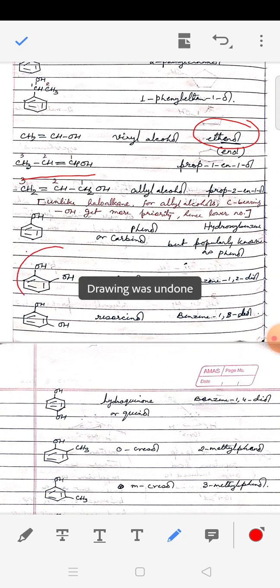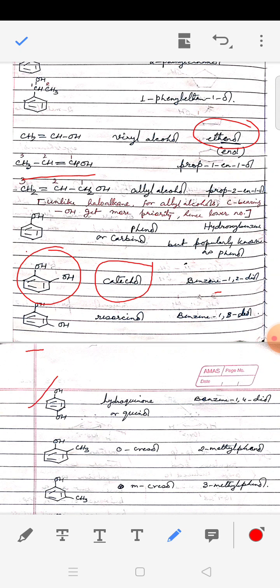Then we have another very popularly used compound, two OH groups attached to the neighboring ortho position. It is called benzene. Remember we have to retain the E here. It's not phenol anymore. Benzene-1,2-diol and very popularly known as catechol. Then if the position of OH changes to 3, then IUPAC name remains more or less similar. Benzene-1,3-diol, but common name is resorcinol. If you happen to do practicals, you will be using this compound in the lab. And the last one is hydroquinone or quinol, and its IUPAC name is benzene-1,4-diol.